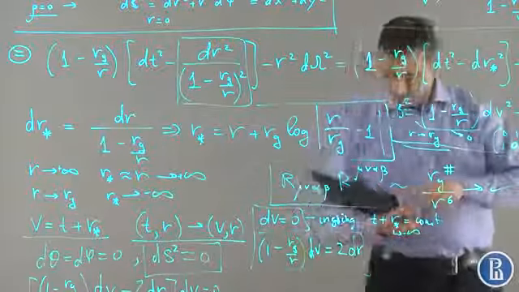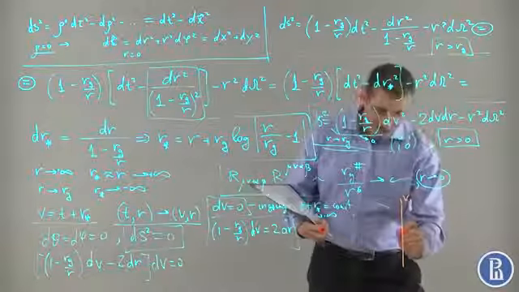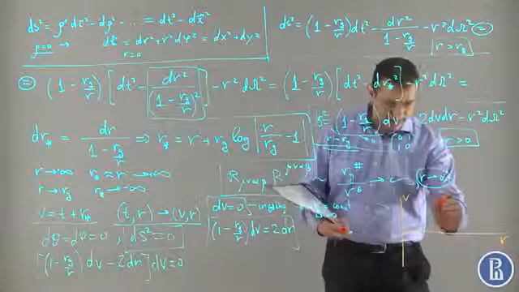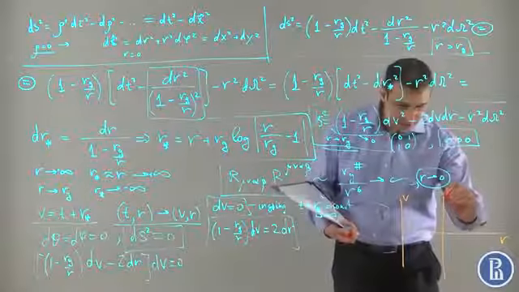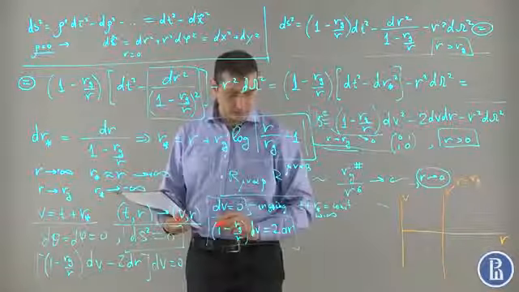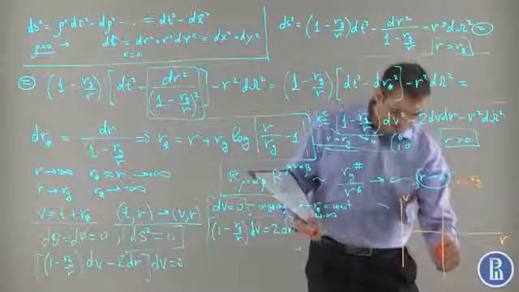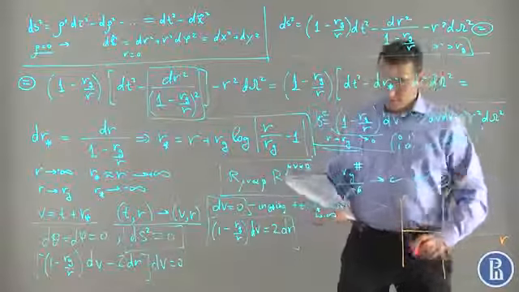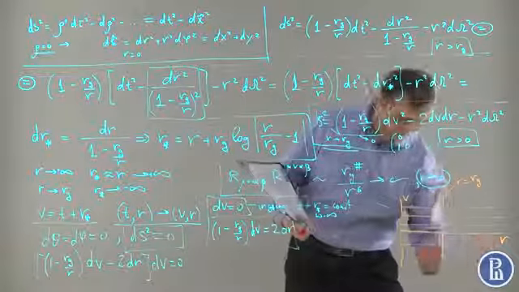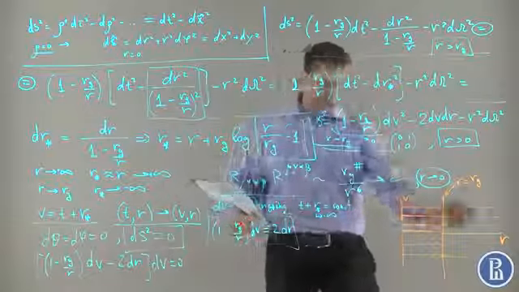Let us draw these geodesics. Basically, we have this v coordinate and this r coordinate, and there is a line corresponding to r equals rg, for which dv is equal to 0. Then we have these ingoing geodesics.